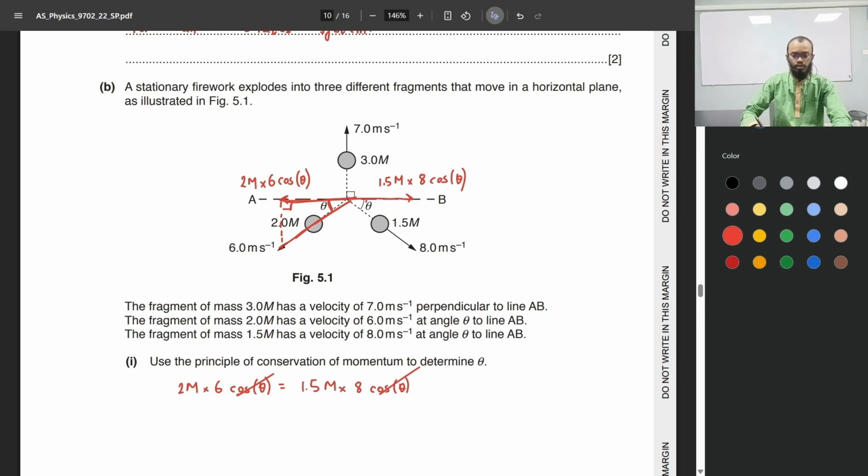So what we should do here is compare the vertical components of the momenta, which means the total vertical momentum towards the bottom will be equal to the total vertical momentum towards the top. So that means we can discard this.